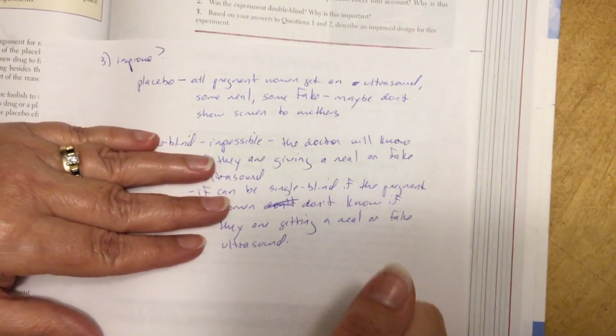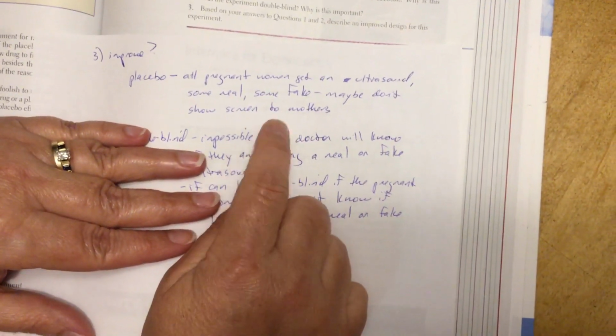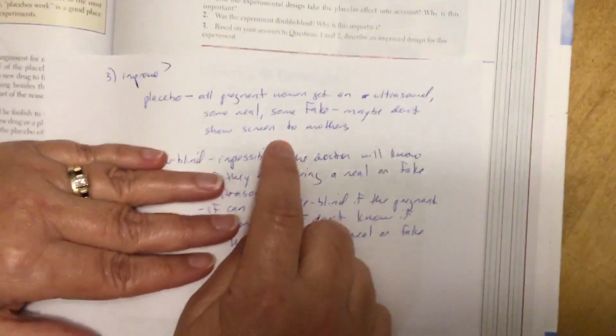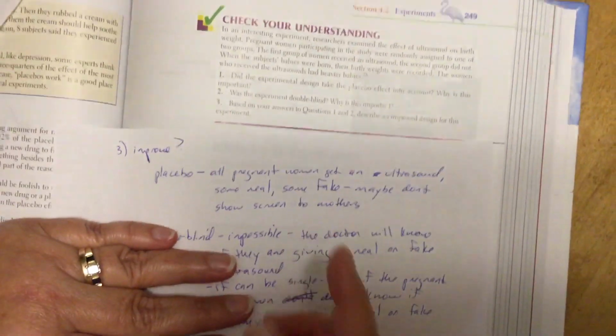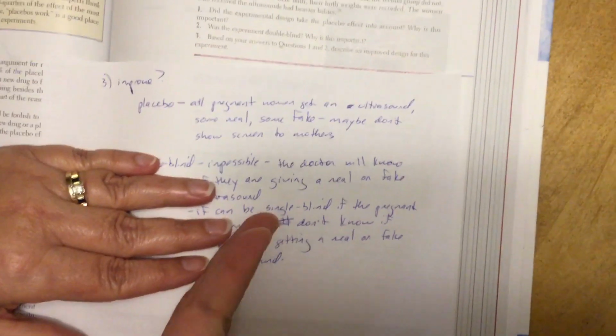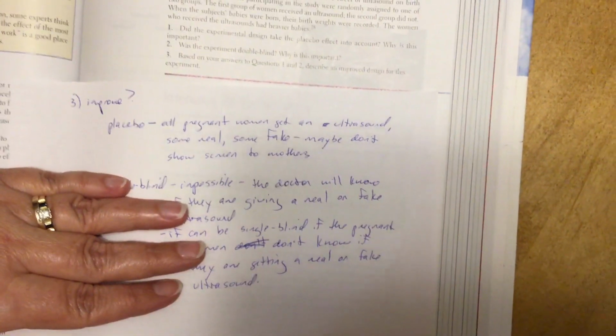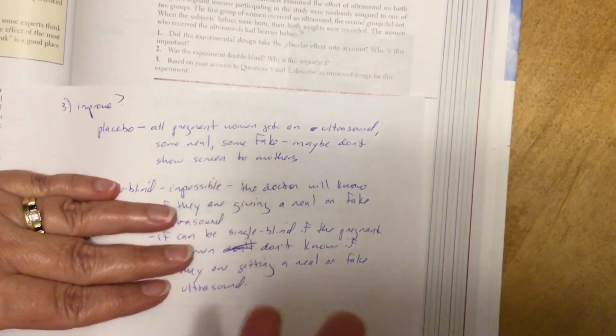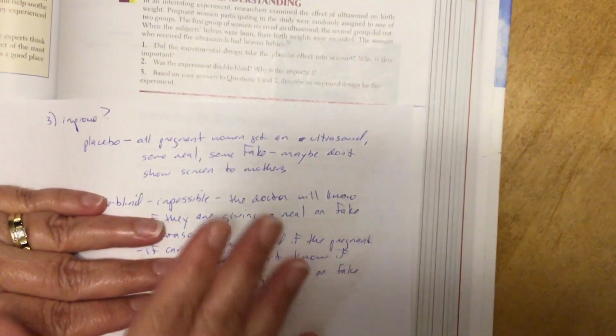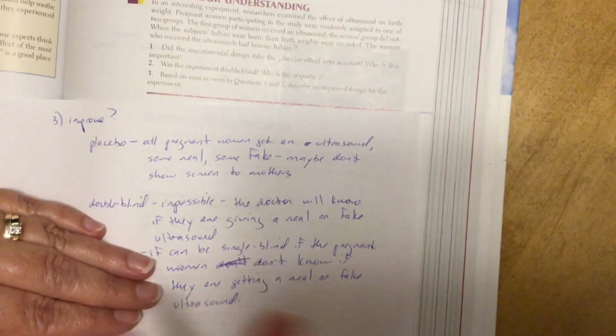So the only way to have a placebo is if all the women go into the ultrasound room and get the little microphone thing on their belly, but the person administering the ultrasound turns the machine away from the mother so they can't see the image on the screen, and pretends that they see a baby half the time when they're not really doing it, but of course they will see a baby the other half of the time. That's the only way I can think of to introduce a placebo into this experiment, which seems kind of silly, but whatever.